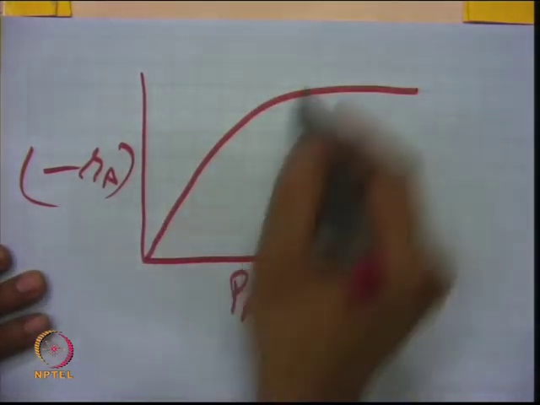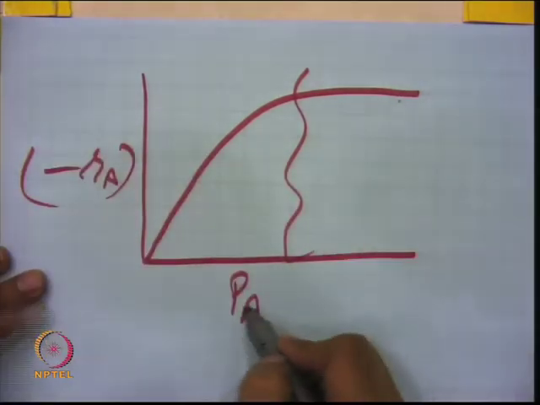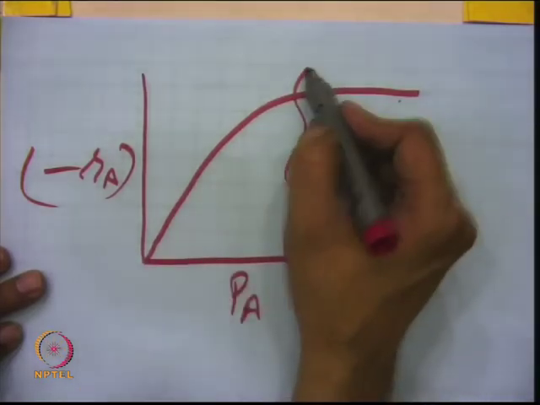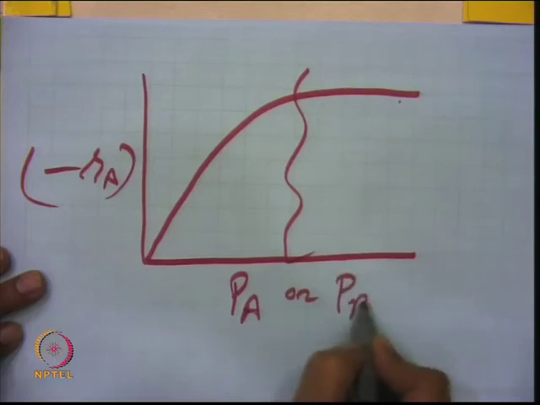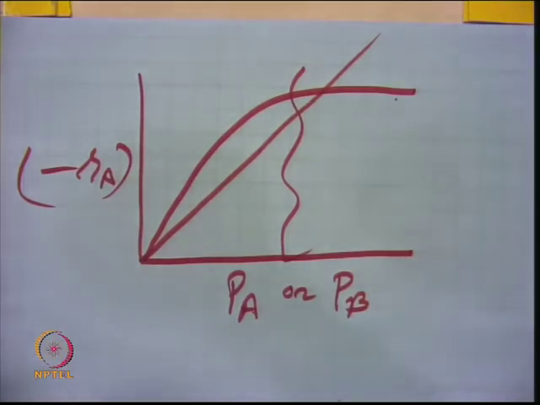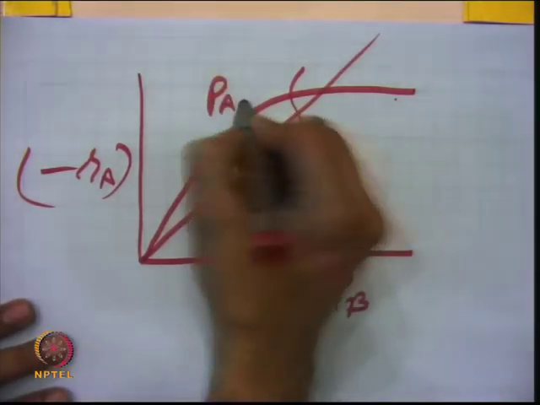At high partial pressure of A, it is independent of P_A, and at low partial pressure it is changing linearly, whereas for P_B if you plot, it will always be something like this. So, effect of partial pressure of B is like this, effect of partial pressure of A is like this.